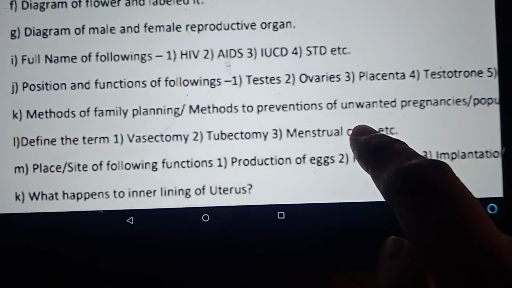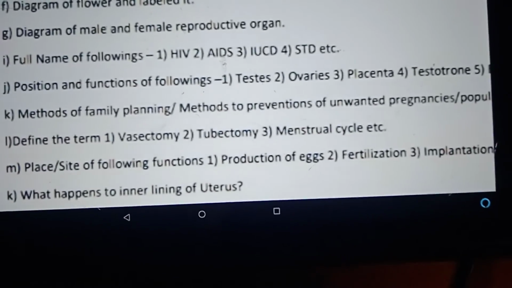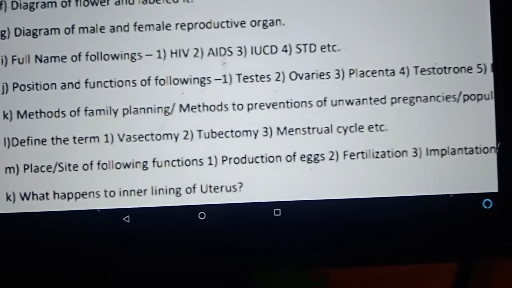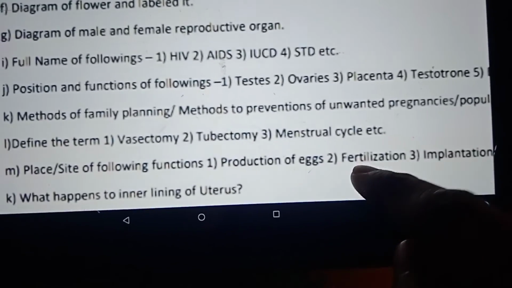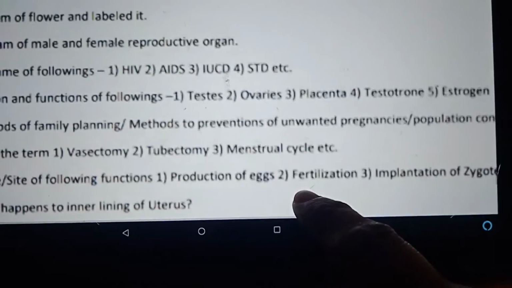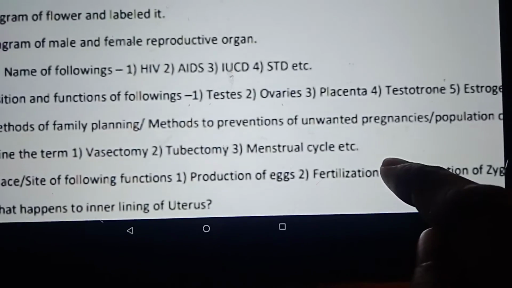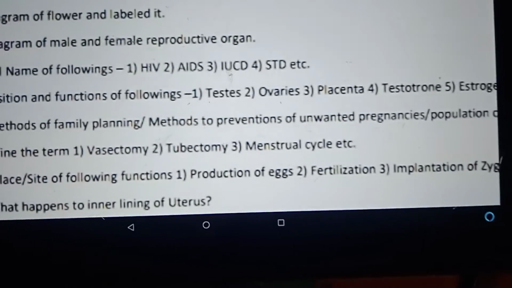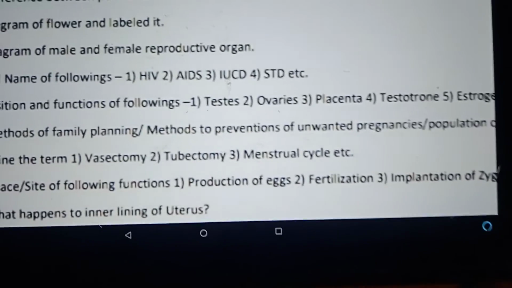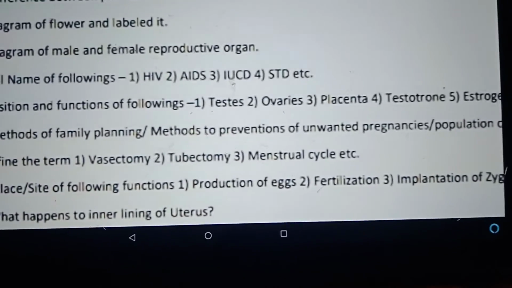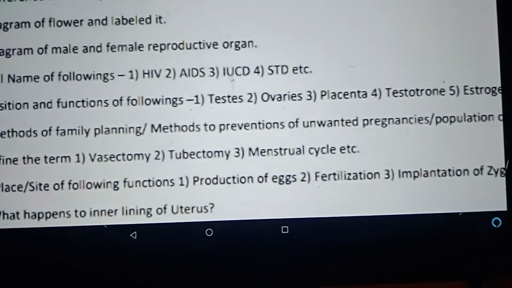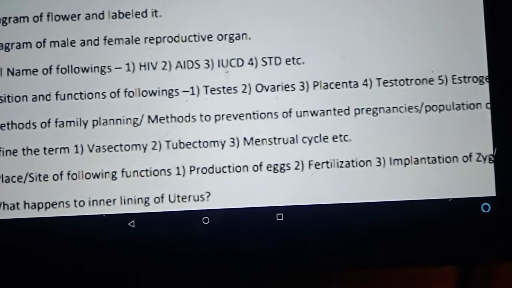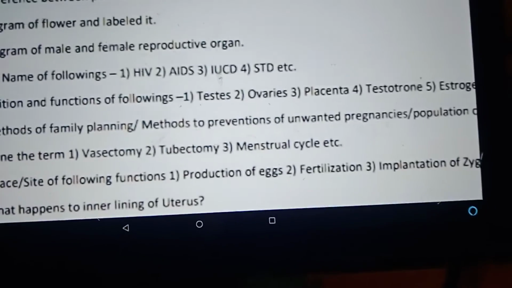Full forms of a few terms: HIV, AIDS, IUCD, STD. Then the functions and positions of the testis. Where is the testis located? The reason why it is located in the scrotum is that the formation of sperm requires a temperature lower than the normal human body temperature. So it is placed outside the body.